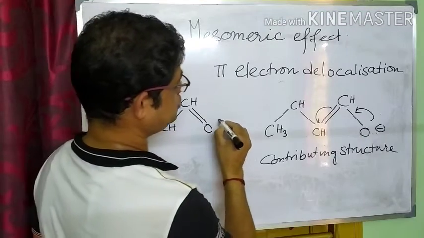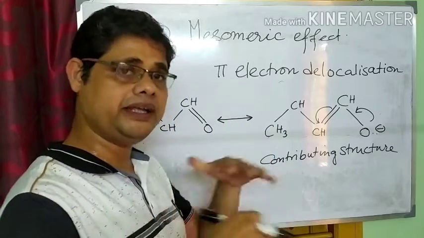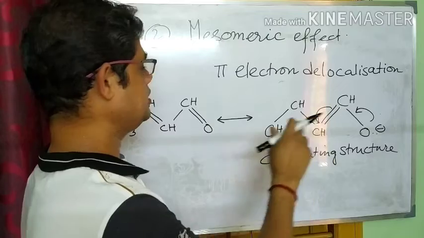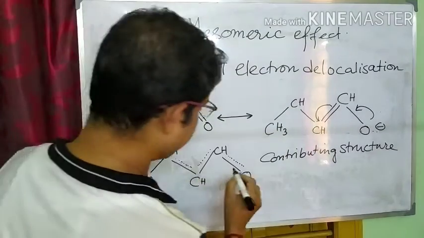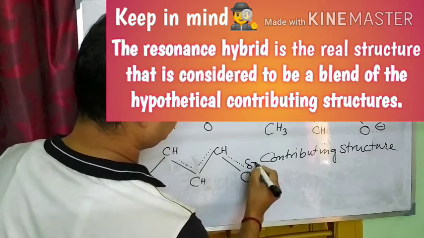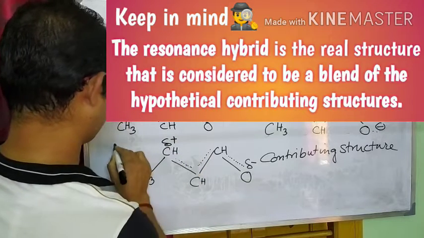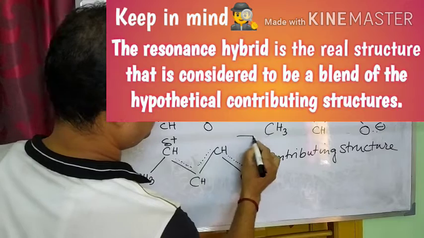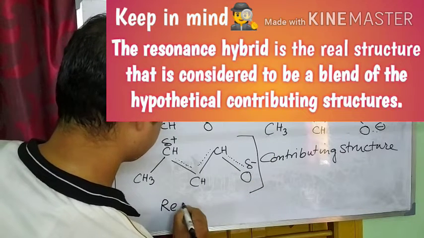This process is shown with a double-headed arrow. Blending these two structures, we get a structure like this. It is a permanent effect, so oxygen always gets a partial negative charge and carbon here gets a positive charge. This is the hybrid structure, or we can call it a resonance structure.